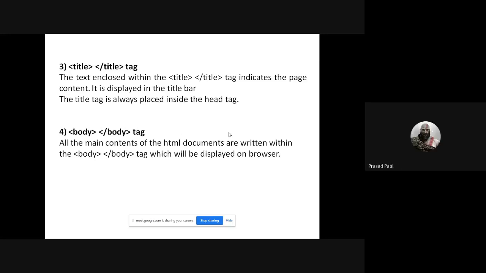Yes, sir. So now we are going to start with the other tags. These are the basic tags that you have to use in any HTML. Like in C++, you are including the header file, then the main, then the starting bracket, ending bracket. Like this, these are some basic tags we have to use in every HTML. Now we'll see some tags which are related to formatting.